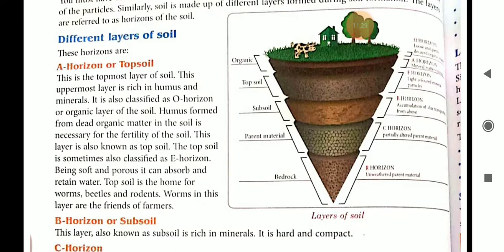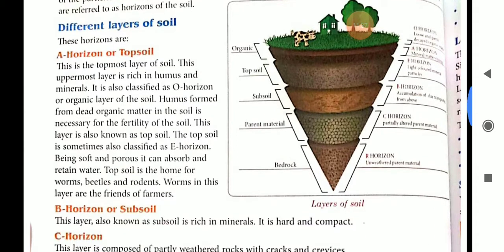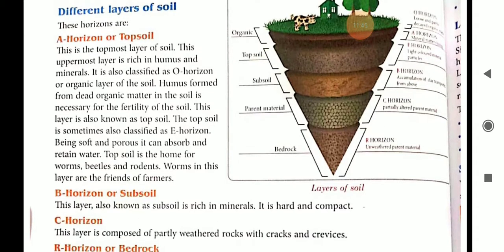The humus formed from dead organic matter in the soil is necessary for the fertility of the soil. The leaves and living organisms, that means any animals present in the soil, form humus after death.